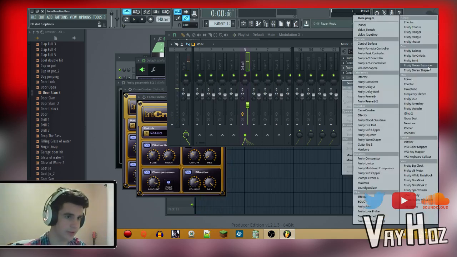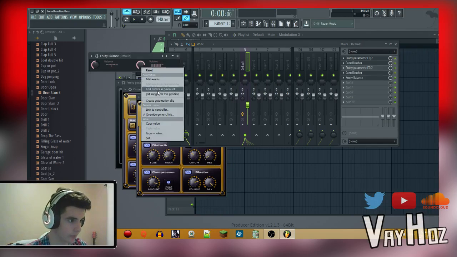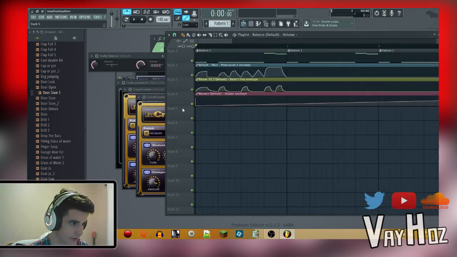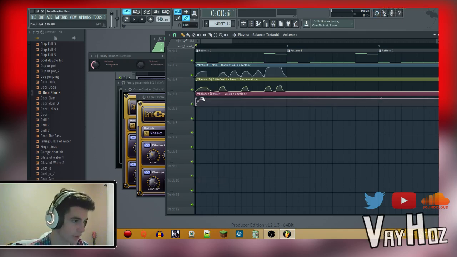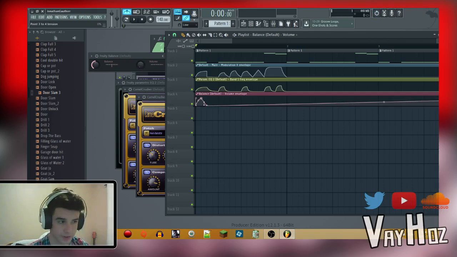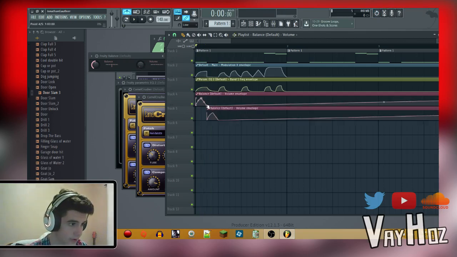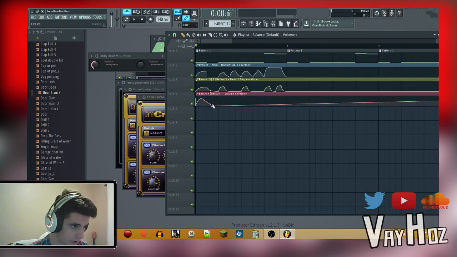Another thing you can do is even automate the little volume knob right here. So let's see, just copy the value here, and then you can obviously automate the volume knob, which people do a lot in Serum. So yeah, that's pretty fun. Let's go with that.